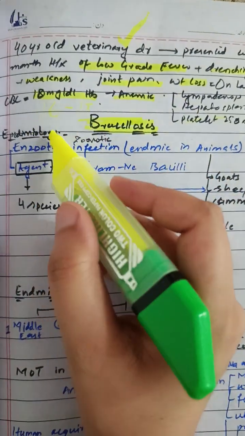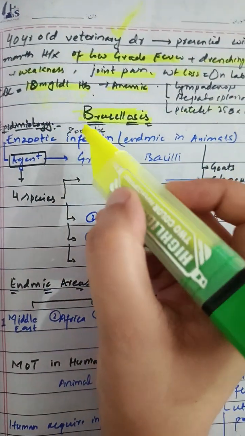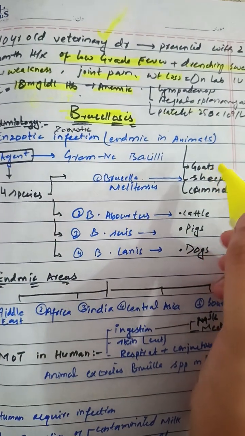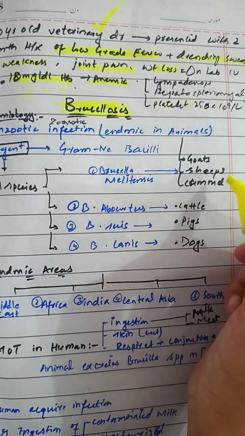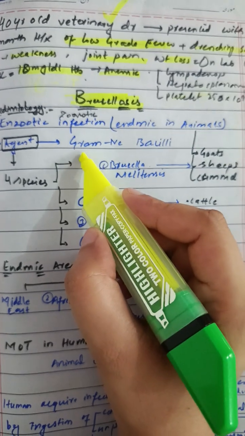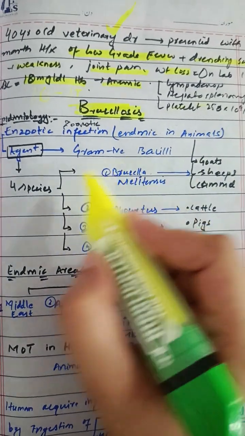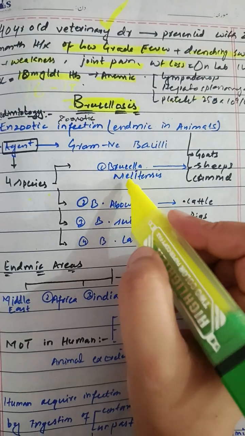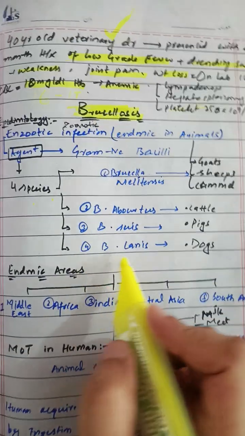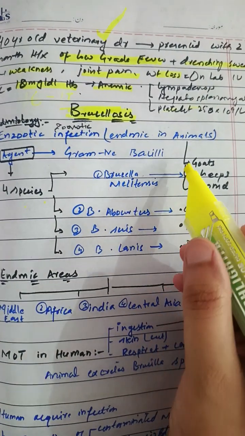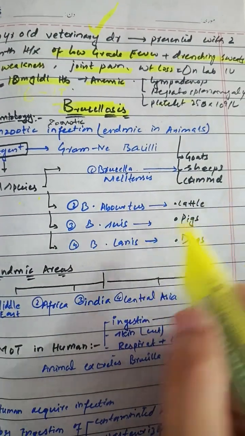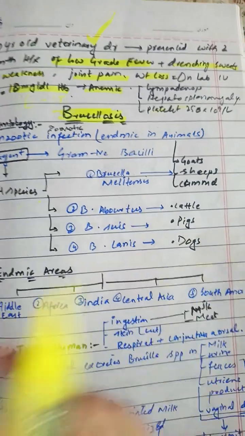It is basically a zoonotic infection. Zoonotic means it is transferred from the animal to the human. From which animals can it be transferred? It can be transferred from goats, sheep, camels, cattle, pigs, and dogs. The agent causing this disease is a gram negative bacillus, and there are 4 species: Brucella melitensis, Brucella abortus, Brucella suis, and Brucella canis. Brucella melitensis causes disease in goats, sheep, and camels, abortus is found in cattle, suis in pigs, and canis in dogs.